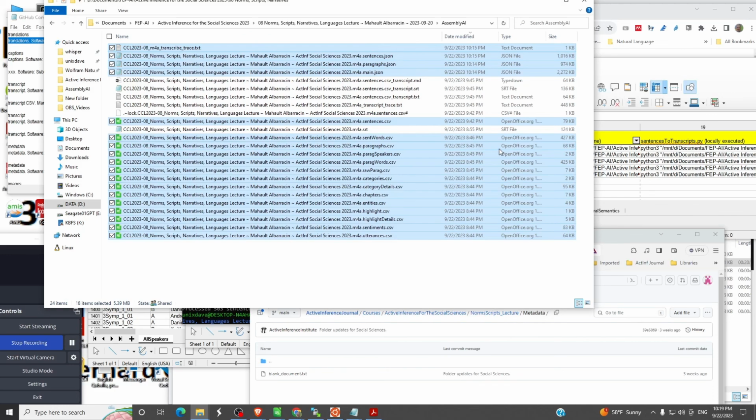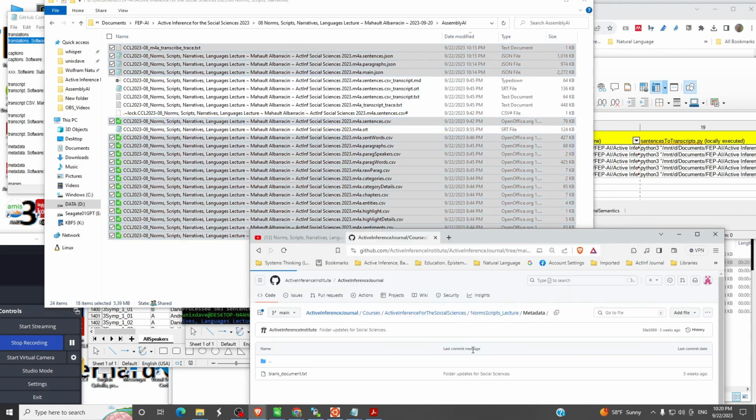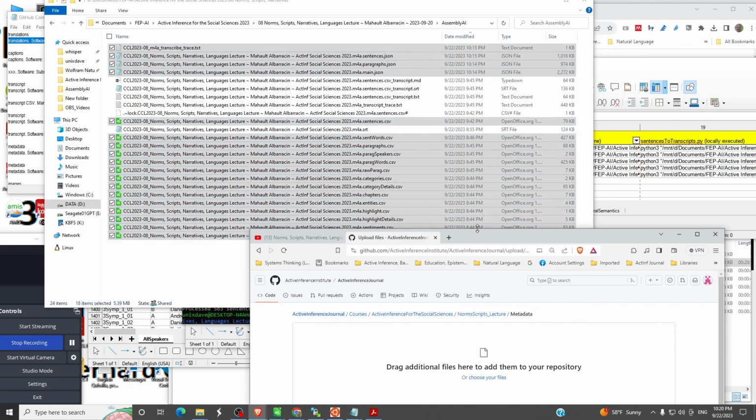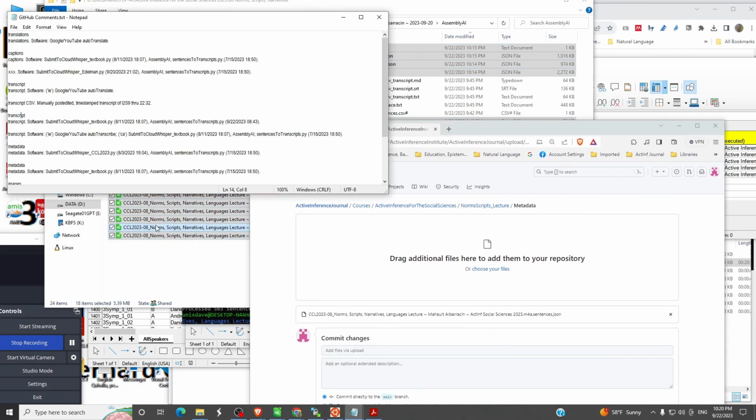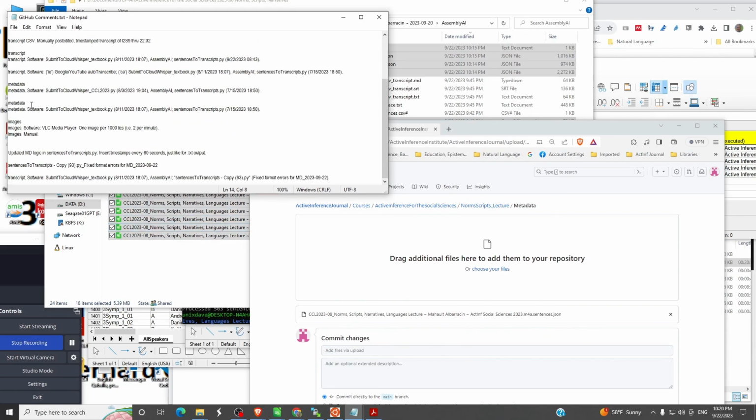So we will take all of these things, most CSVs, all the JSONs, and one of the text files, and we'll copy all of those up to GitHub. And we'll go look for the descriptor of the commit. It's called metadata.